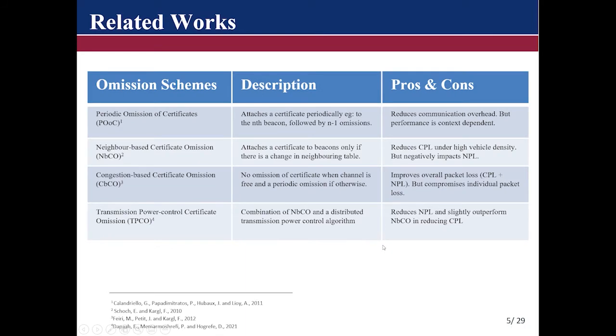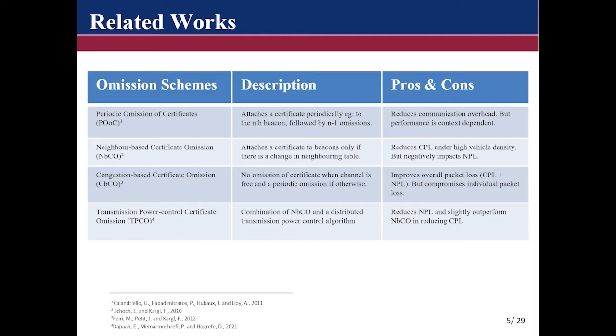To address these challenges, researchers have proposed various strategies in terms of certificate omission. First of which is the periodic omission of certificates, where vehicles attach a certificate only on a periodic basis, and this scheme is known to reduce the overall communication overhead. But when you analyze its performance, it is noticed to be context dependent.